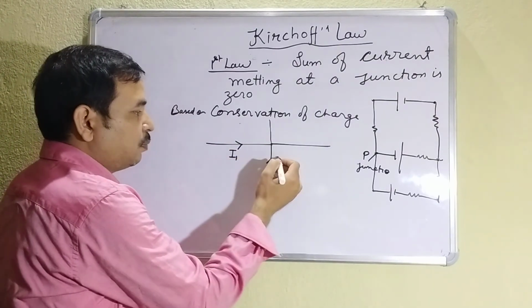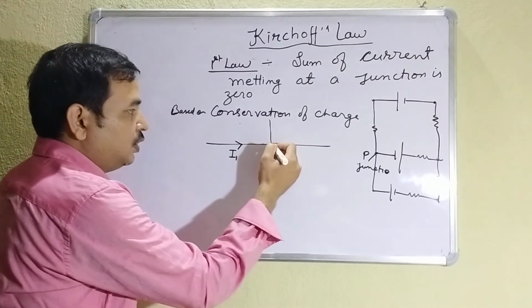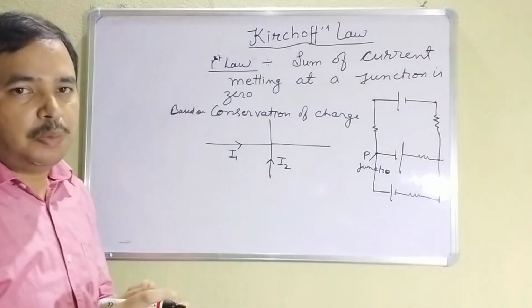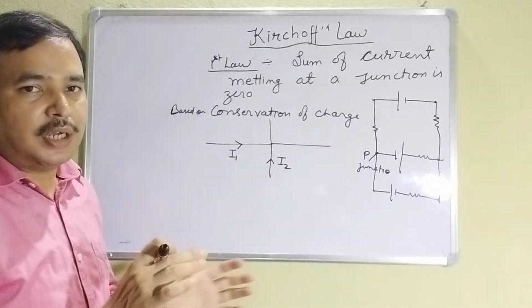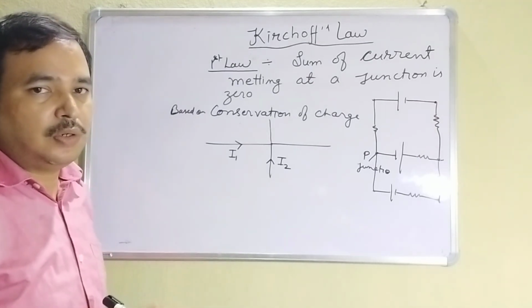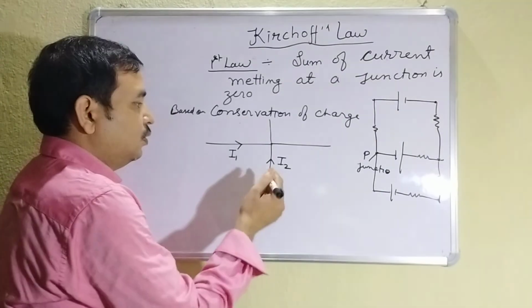In that case, the incoming current, here we will talk only of current, is taken as positive, because to make the sum 0, some must be positive and some must be negative. Clear? Such that the addition of them is equal to 0. Then only the addition will be 0.